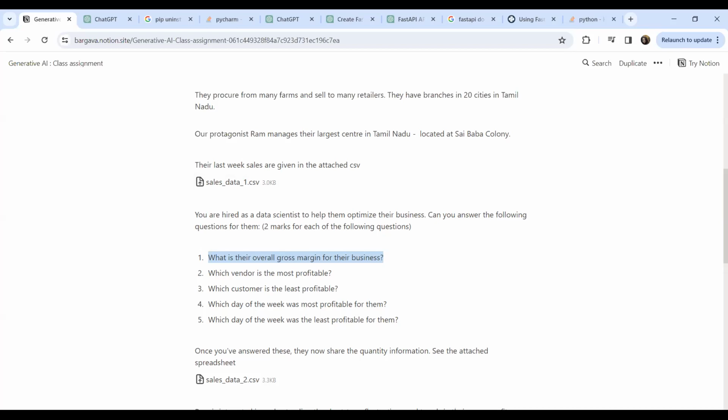With having no clue how an API works or what FastAPI is, I just dived into ChatGPT to see what it can answer for the second assignment, which is creating an API that will accept this CSV file as an input and produce an output calculating the overall gross margin for the business, and these 4 questions.